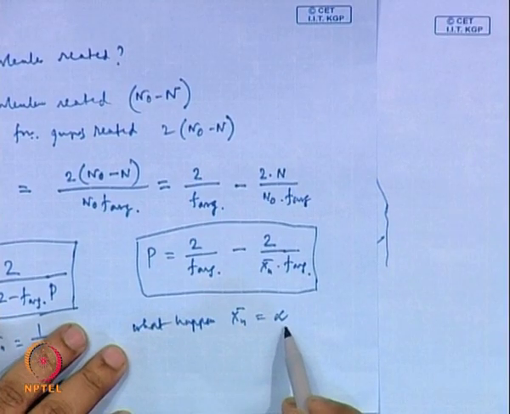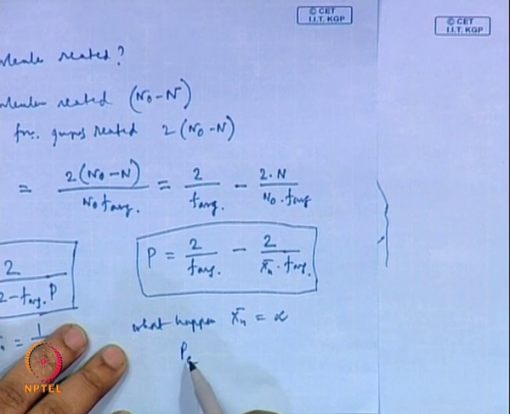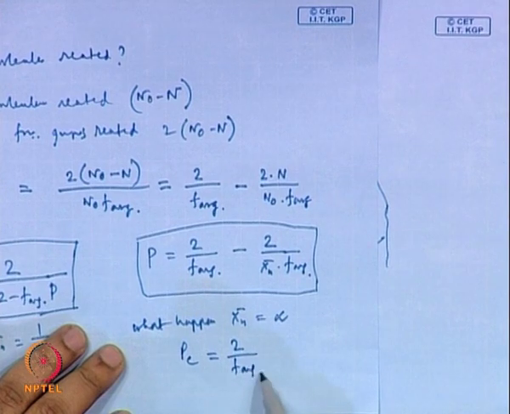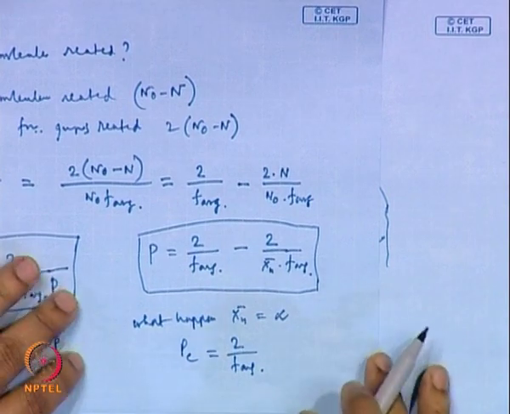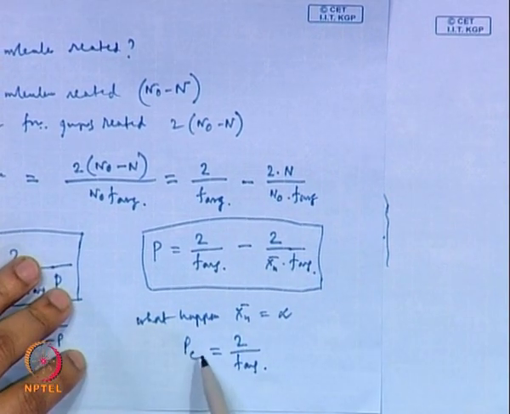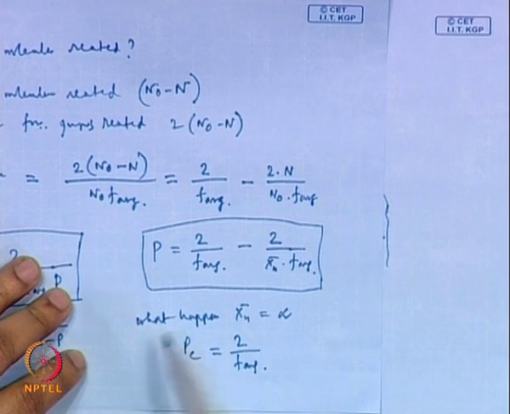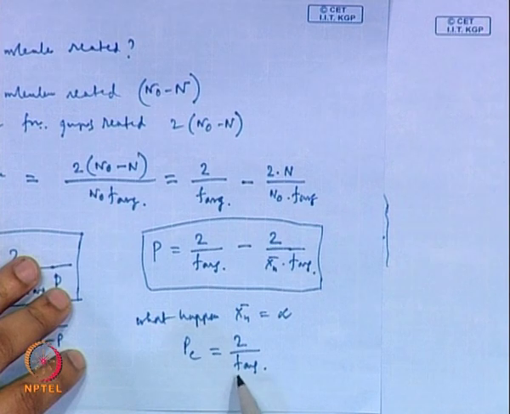So when the molecular weight becomes infinity for the first time, the conversion at which that happens is termed the gel point. So what is the gel point? When Xn is infinity, pc, the critical conversion at which there is the first time of gel formation or network formation, is given by 2 by F average.